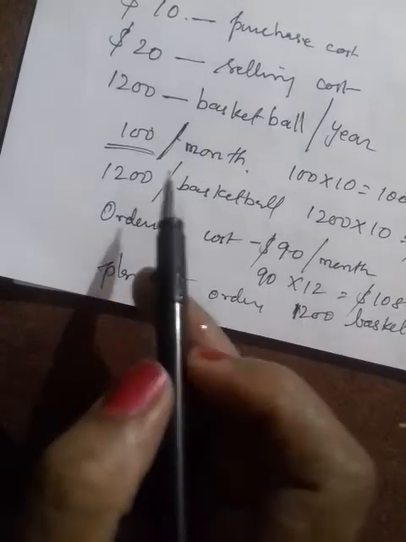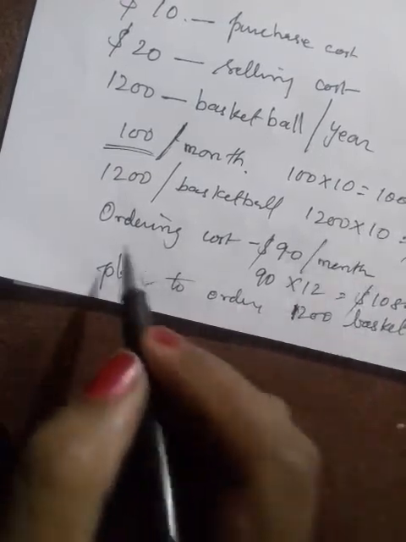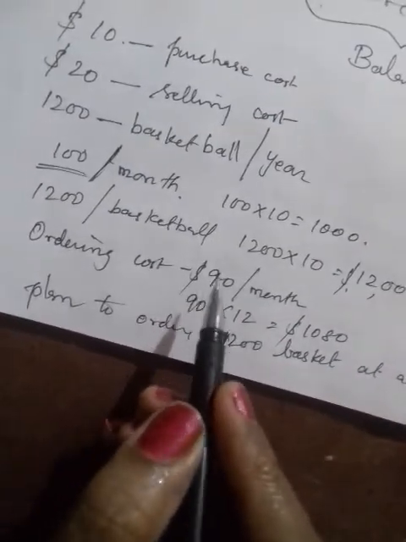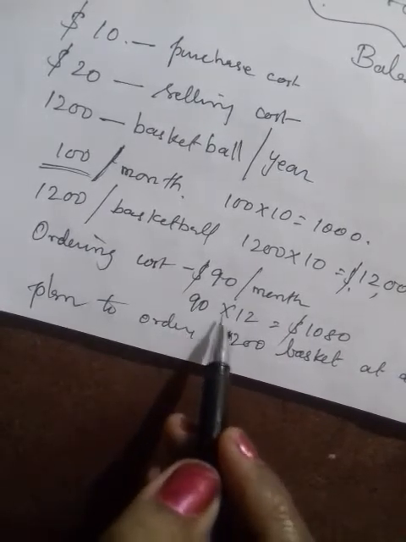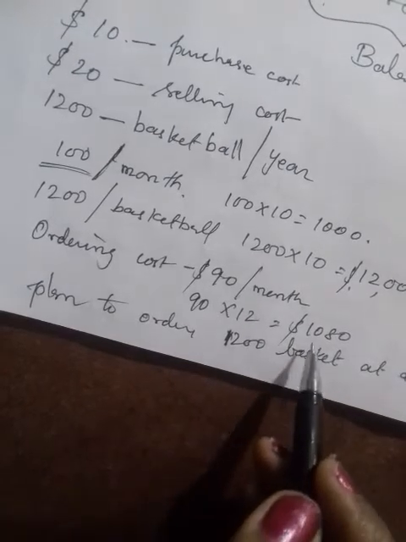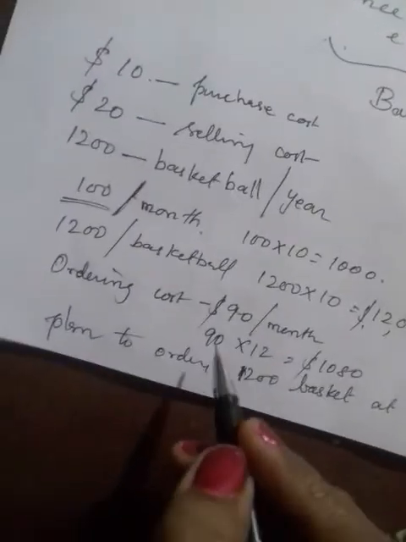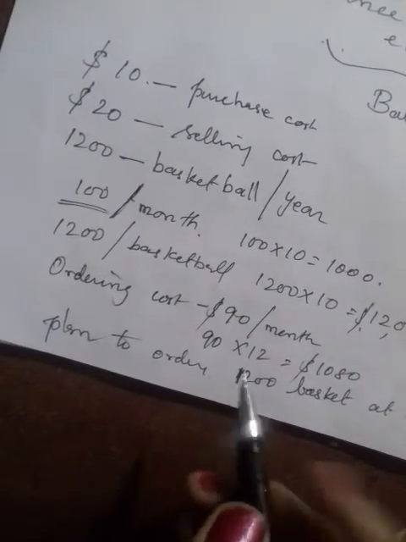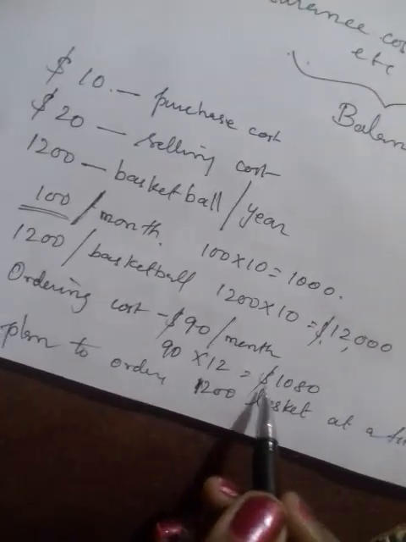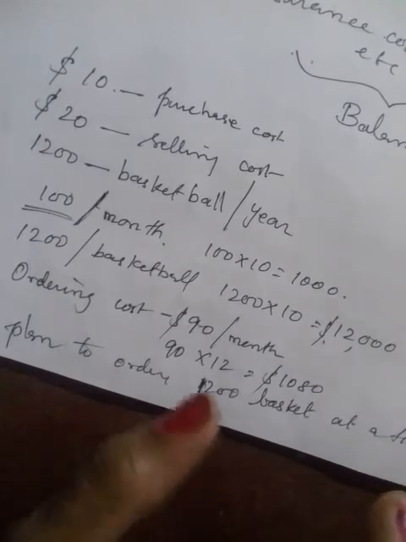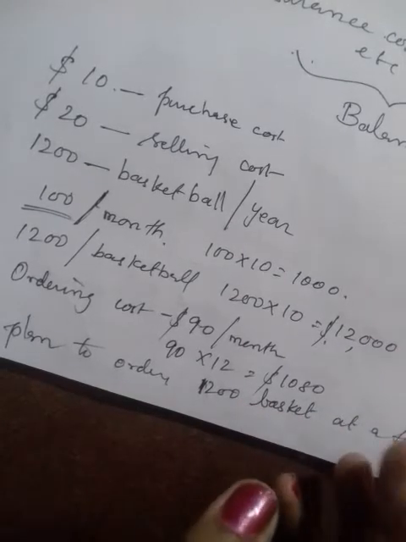Now to place the order you have to spend some money, no. Say for example that cost is $90 per month. So how much are you spending for 12 months? 90 into 12, it is $1080. So the ordering cost you have to spend is $90 per month, and for 12 months it is $1080. So you feel very bad, $1080 you have to spend per year.